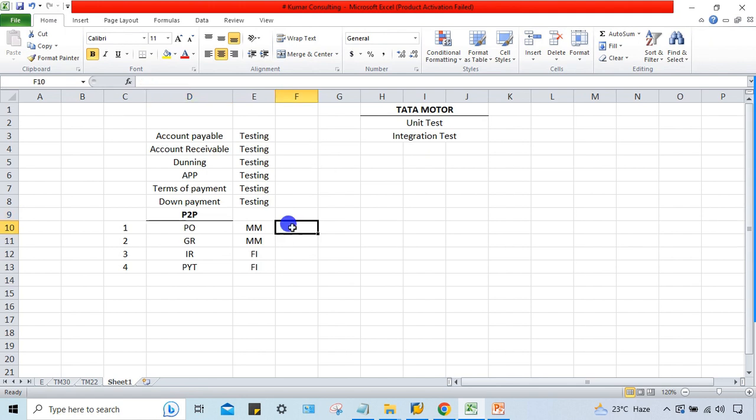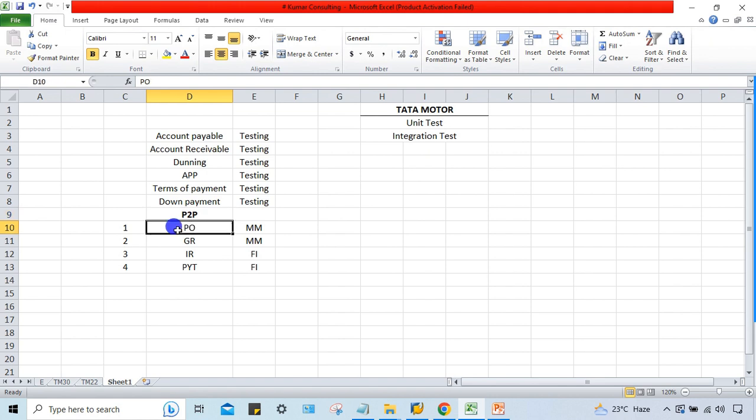This is unit testing: accounts payable is configured and tested, accounts receivable is configured and tested, dunning is configured and tested. These configurations are done by us, and testing is also done by us only. Here, P2P is one activity, one process.